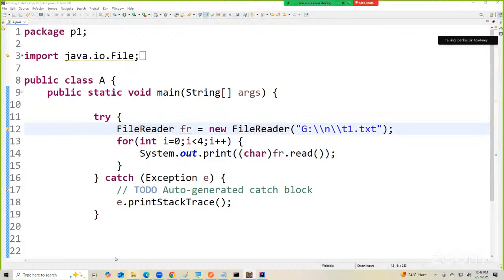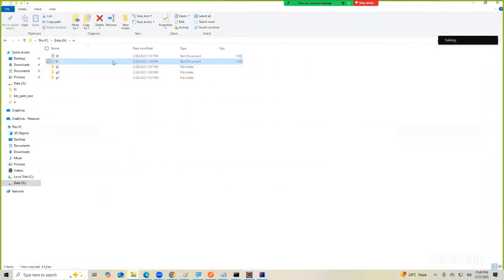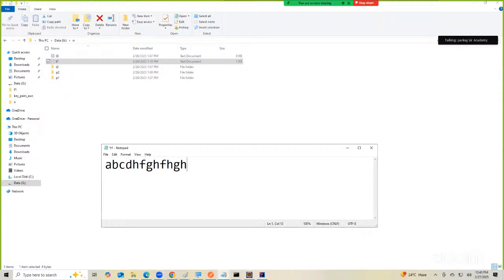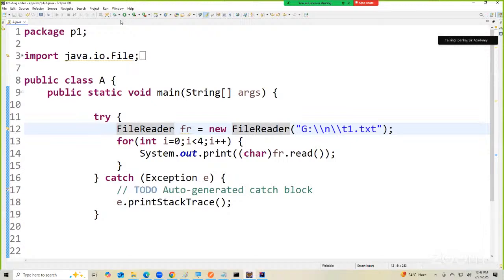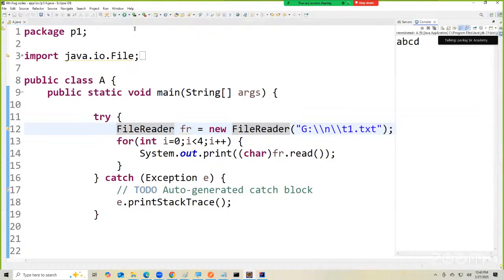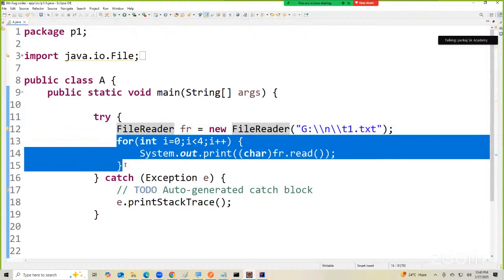But sir, there is one problem here. If I go here and add more content, then our loop is not going to work. The loop is not dynamic, which means it can read only 4 characters; iterations are fixed. I want the loop iterations to happen depending on the number of characters that I'm reading from the file. If I read 100 characters, the loop should run 100 times. If I read 10,000 characters, it should run 10,000 times.